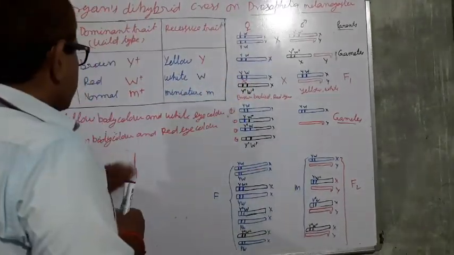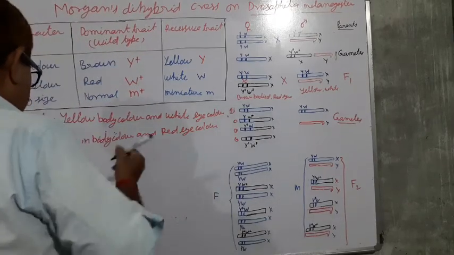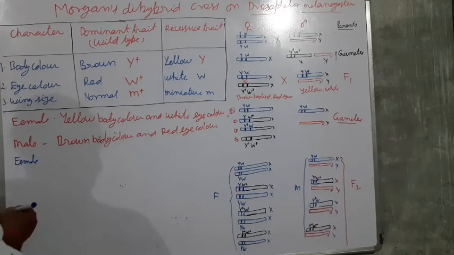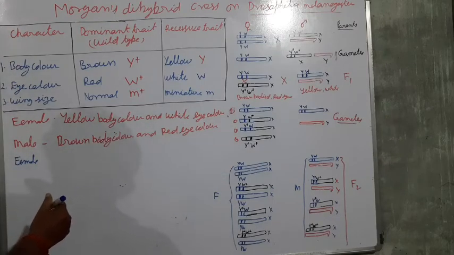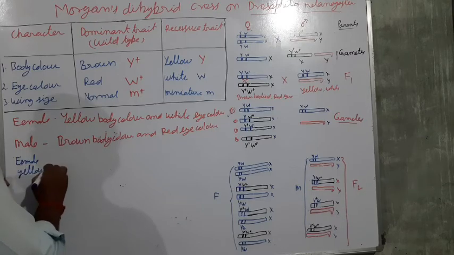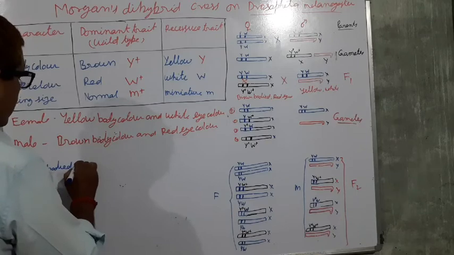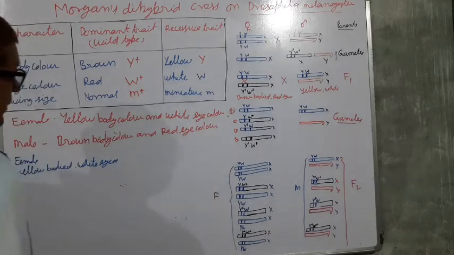So if you want to see the phenotype of these individuals, in the first case, in case of the females, we are getting just like their parents, Y W and Y W, having a yellow body and white eye.